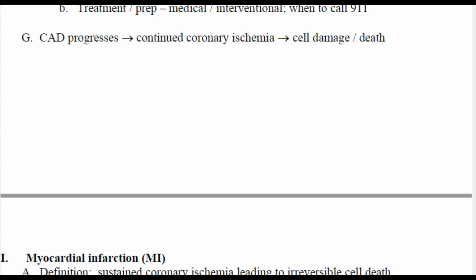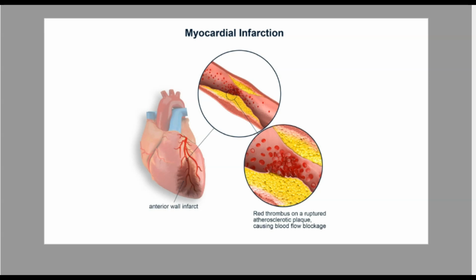When CAD progresses, it can lead to continued coronary ischemia. And if coronary ischemia does not get resolved, eventually that can lead to cell damage or death. That leads us to myocardial infarction. So when ischemia continues and it does not get resolved and we don't resume the perfusion or circulation in the coronary arteries, that can lead to myocardial infarction, such as the illustration here. So if you can see, there's a blockage in the vessel, and this leads to irreversible cell death or damage. So this cannot be undone.